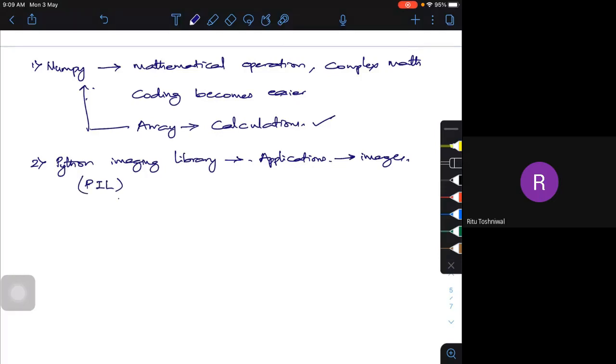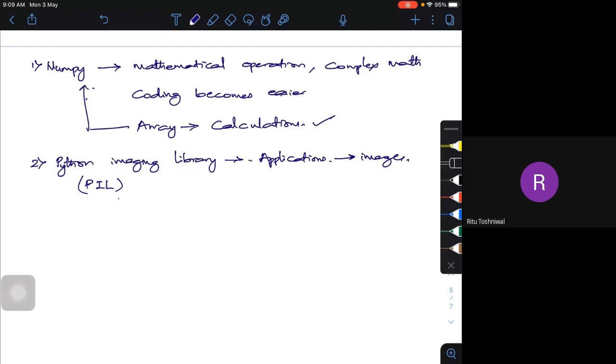What does it do? Whenever I have a particular image that I want to work on in my Python code, I'll be using this Python imaging library. Even in OpenCV and all, in machine learning, they use this PIL as well. So the Python Imaging Library is one more Python package which is extensively used.